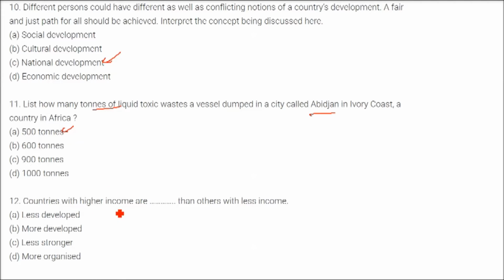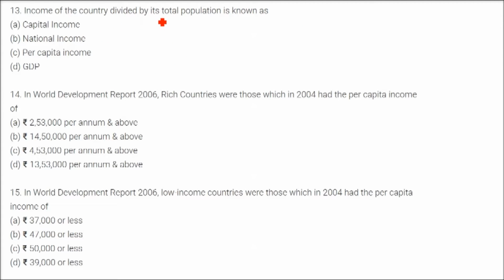Countries with high income are more developed than others with less income. Income of the country divided by the total population is known as per capita income. In the World Development Report 2006, rich countries are those which in 2004 had a per capita income of 4,53,000 and above. In 2011 it has changed: rich countries are those with 8.6 lakh. This is 4.53 lakhs.